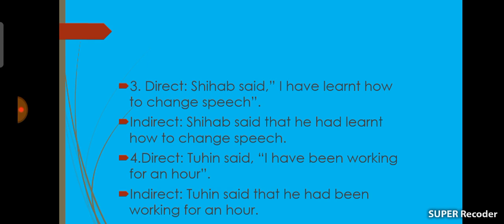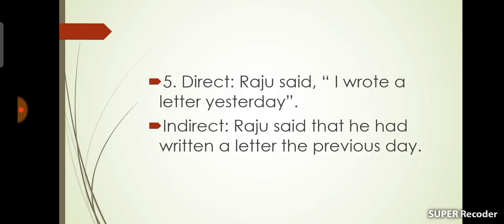Number 4, direct. Tuhin said, I have been working for an hour. Here this sentence is present perfect continuous tense, so you should write down indirect. Tuhin said that he had been working for an hour. You should make it past perfect continuous tense. Okay, dear students, move on to the next rule.